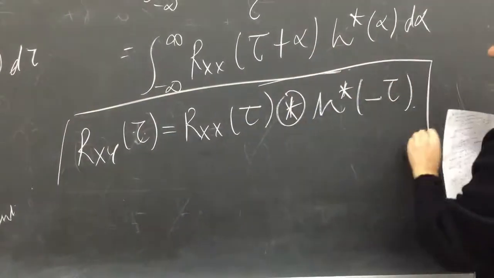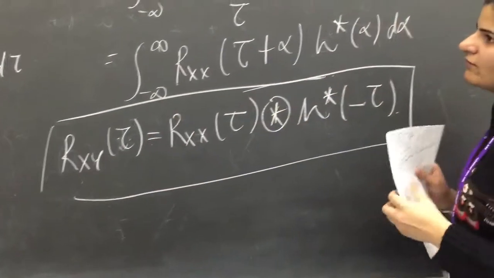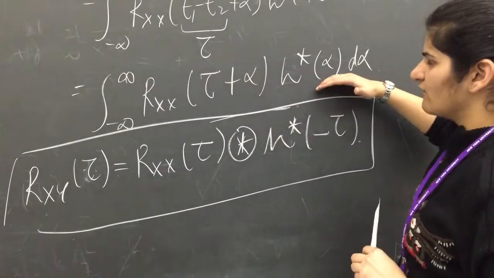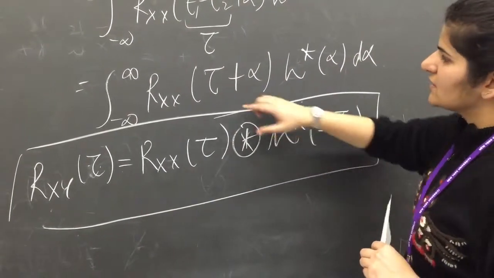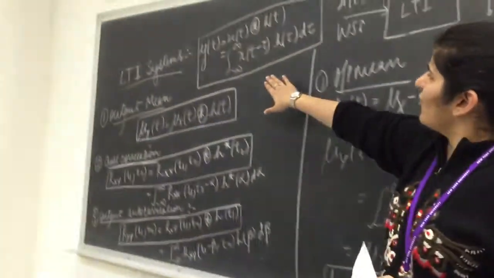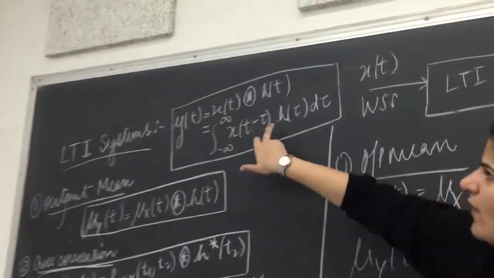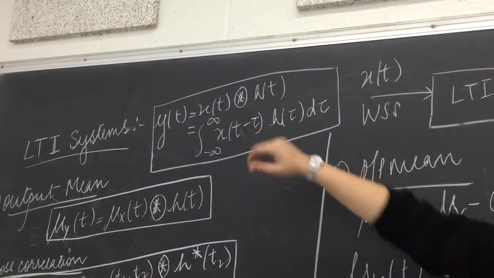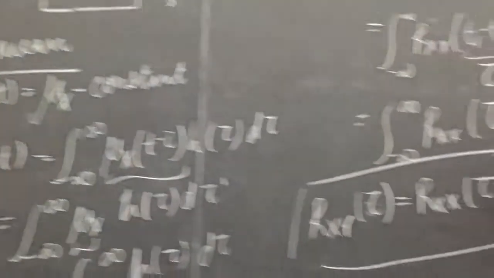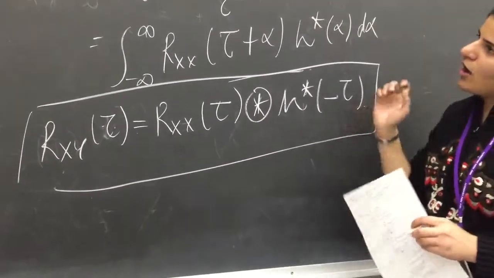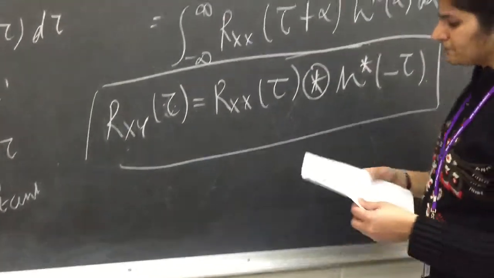This again is a convolution result. Actually, convolution is R_xx(tau minus alpha) h star(alpha), but since it is a plus sign here, because the convolution is x(t minus tau) h(tau), here it is plus, so we have R_xx(tau) convolved with h star(minus tau), which gives our cross correlation.